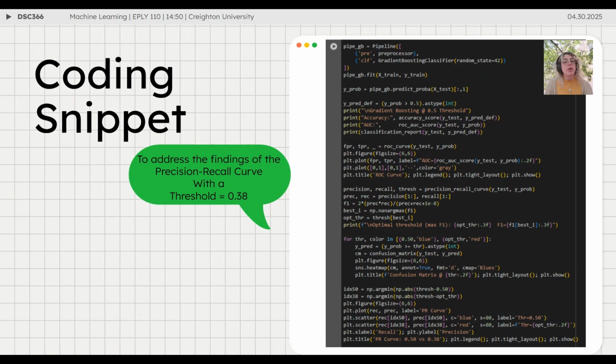Here you have a coding snippet showing how we were able to develop our curves. What we really see here is the optimization of the F1 score, balancing precision and recall. The best threshold, as I have mentioned, was identified to be 0.375 instead of the default 0.5. This adjustment trades off a bit of precision for significantly improved recall, particularly useful when the goal is to minimize false negatives, as is ours. So poor households are not being missed by this model.